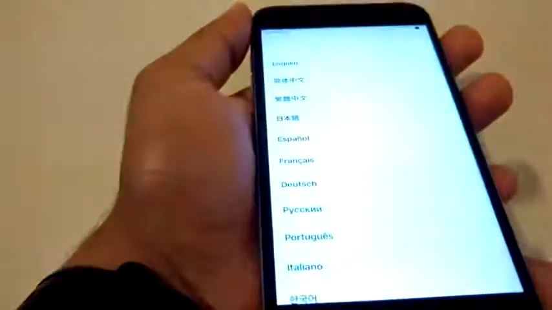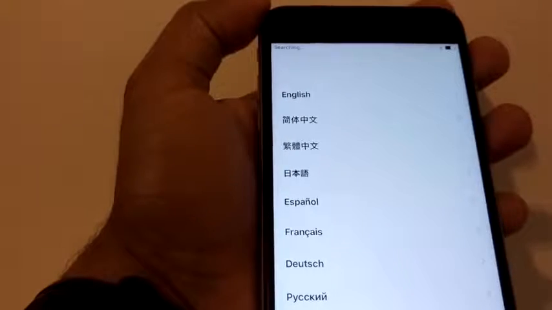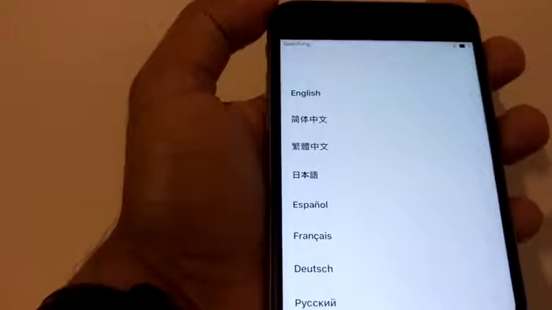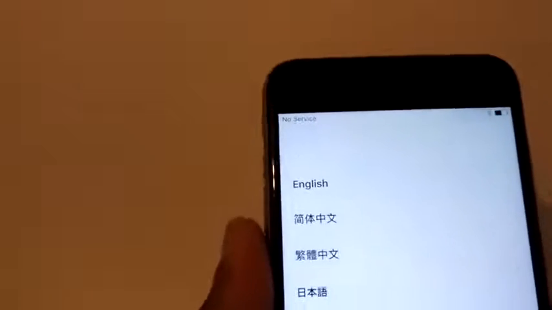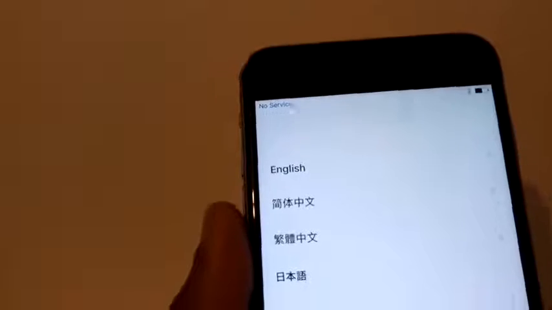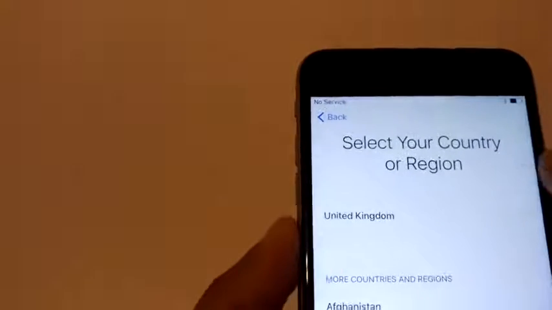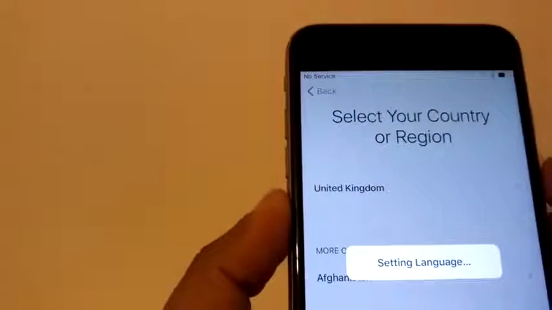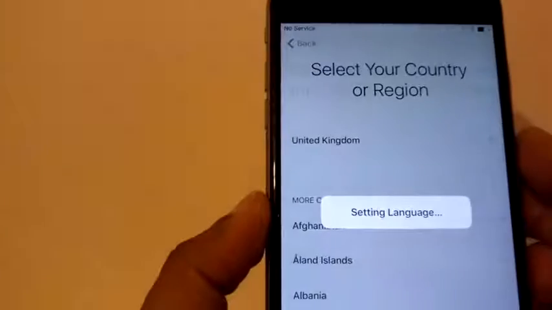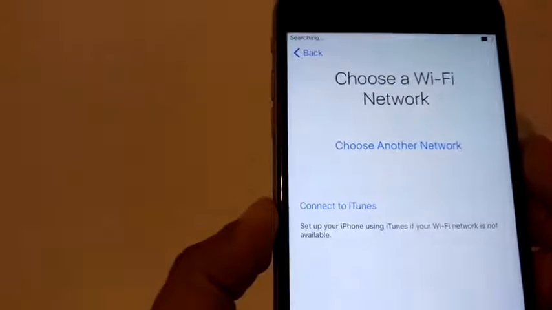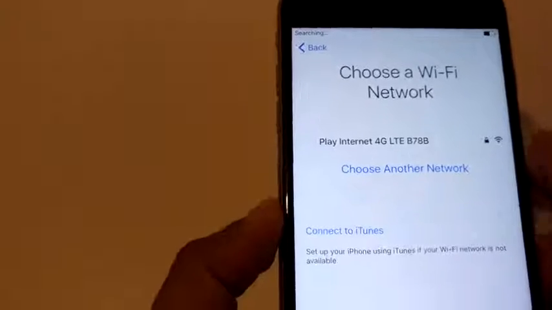So okay, that's the main screen, and as I inserted an unsupported SIM card inside as well, it's searching for now. As you can see, it is coming no service. So okay, you're going to press English. Okay, you're going to press United Kingdom, your place of living, where that phone belongs to. Okay, now it says choose a network or connect to iTunes.